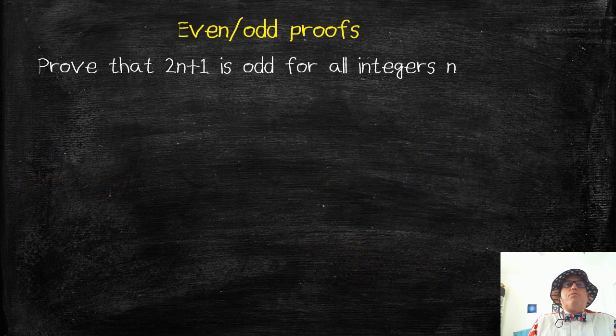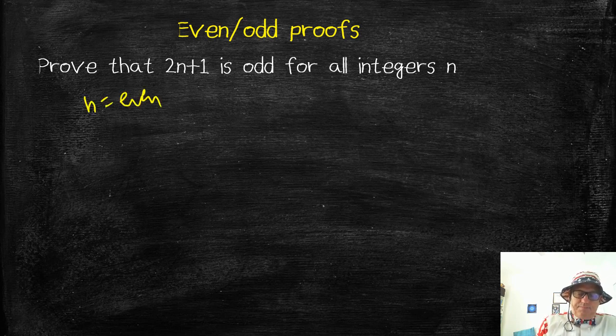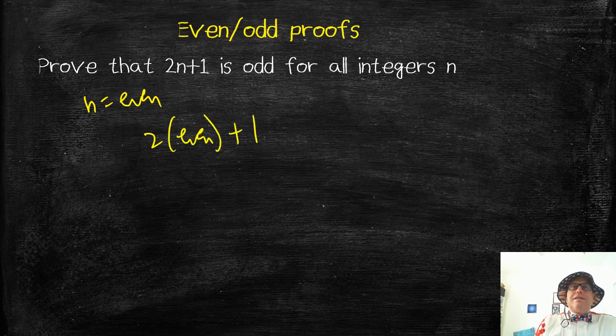Okay, let's look at another one. Prove that 2n plus 1 is odd for all integers n. This is a really common expression that we're going to see a lot in some of our upcoming videos. So how can we go about doing this? Again, what about if n is even? Well, 2 times even is even, plus 1 is odd.